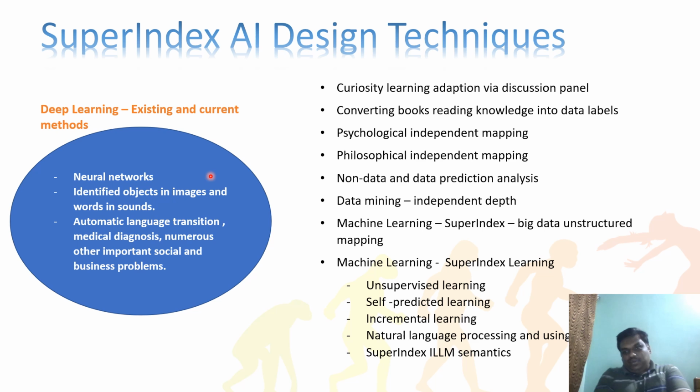See, even our SuperIndex database itself is written in that ILLM. So what that ILLM is doing means the SuperIndex database itself is the world's fastest database server. That's what we say, right? The fastest database server on the planet, right? SuperIndex. So all these things are interrelated. Okay, these are all the design techniques that we follow from SuperIndex.